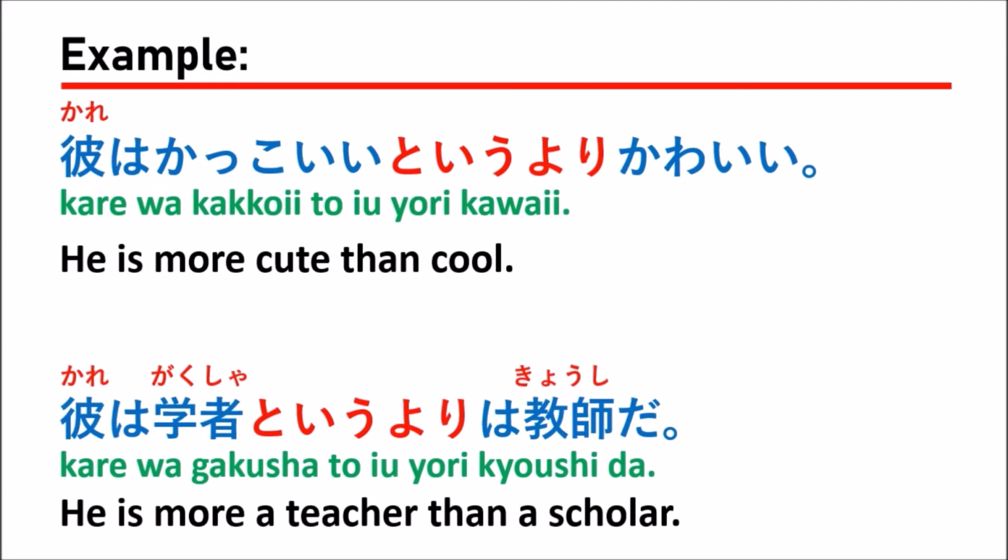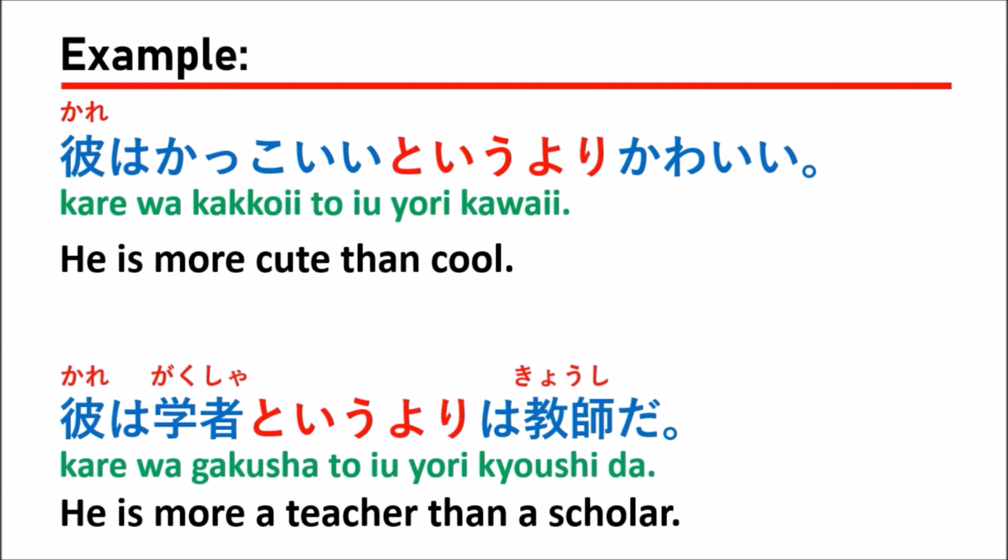Let's look at the first sentence, 彼はかっこいいというよりはかわいい。Which means he is more cute than cool. When you use the grammar of TOIUYORI, you want to compare between two things.